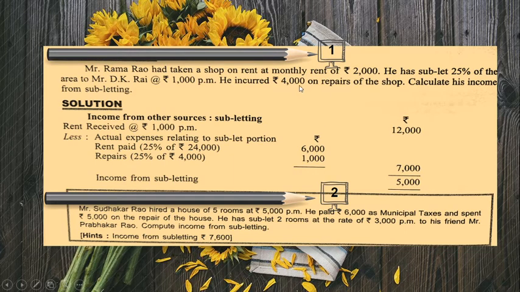In the same way, repairs for the entire house is 4,000 and 25% is let out, so 25% of 4,000 is 1,000. So the expenses with regard to the sublet portion is 7,000. Income is 12,000, expense is 7,000, so the income from subletting is 5,000.